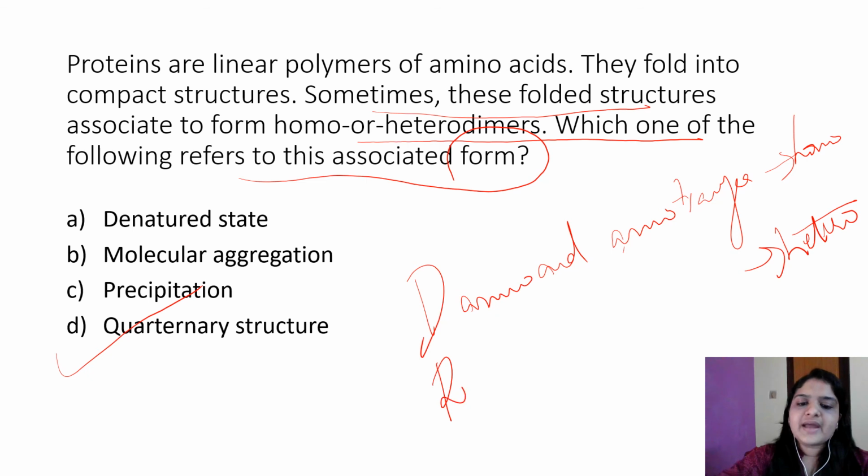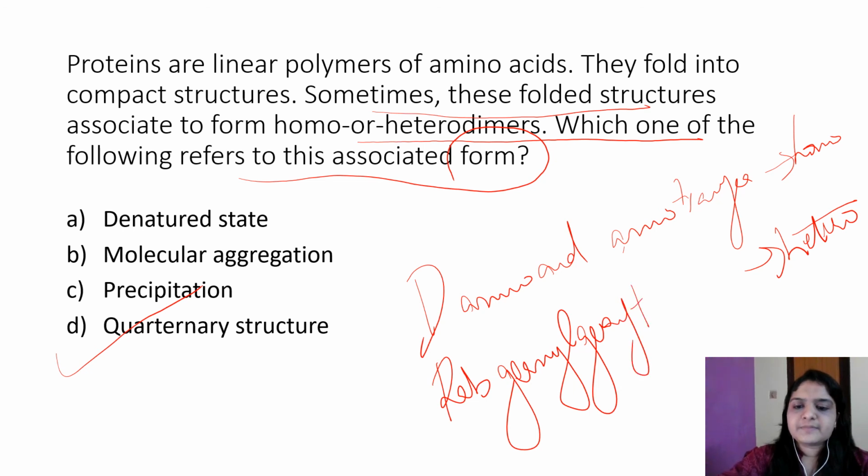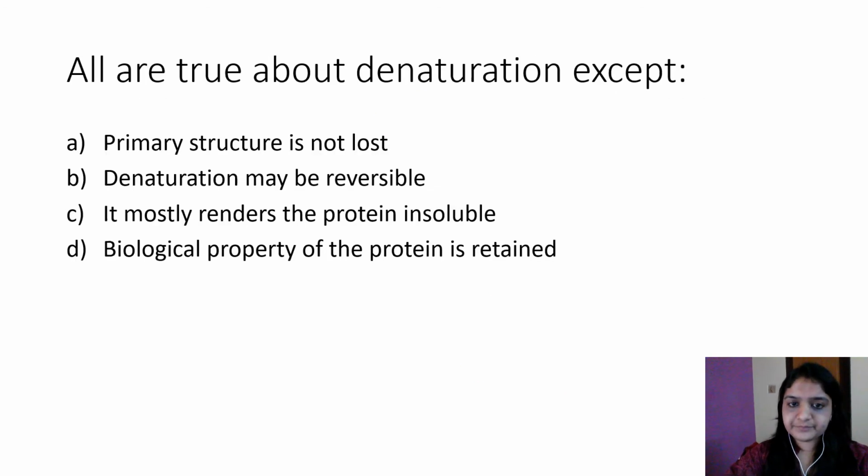An example of a heterodimer, where two different polypeptide chains are involved, is Rab geranylgeranyl transferase.